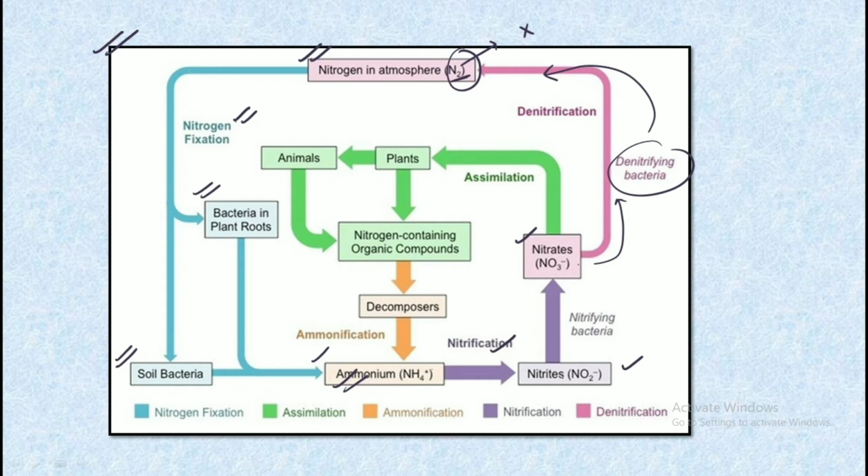And on the other hand, we have the nitrates taken up and assimilated by the plants, and these plants are eaten by the animals, and when these animals die, we have the nitrogen containing organic compounds finally back into the soil by the help of decomposers, and these decomposers convert these into the ammonium, and the same process continues. It is not difficult, we have understood it in the previous classes also. So just go through it once and you would understand this concept very easily.